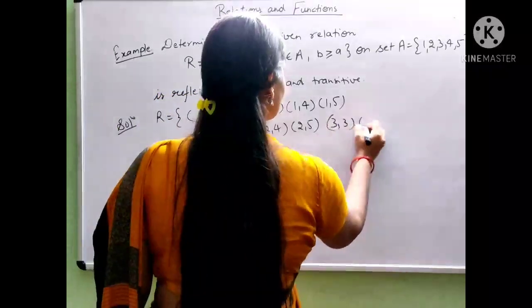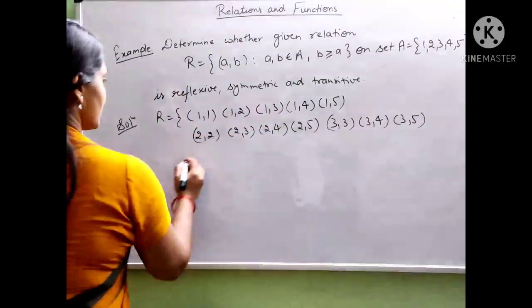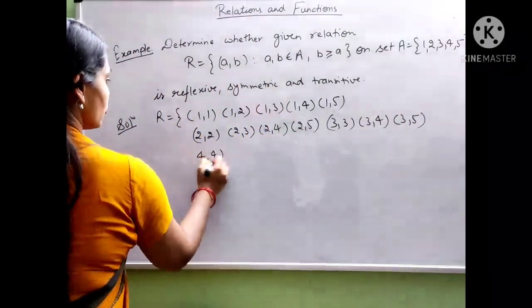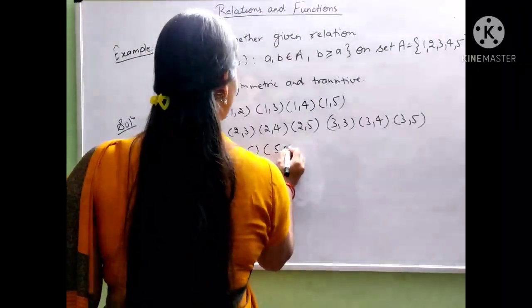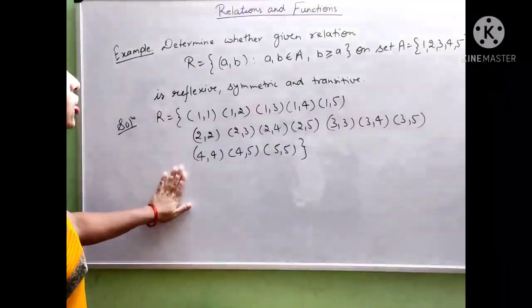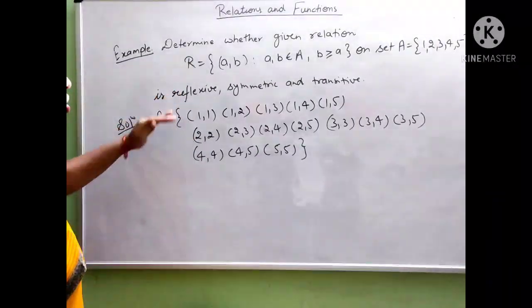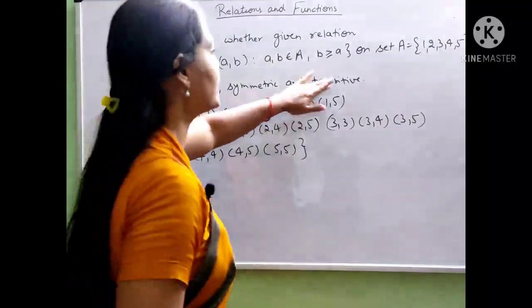Then (3, 3), (3, 4), (3, 5), and (4, 4), (4, 5), (5, 5). So these are the elements of relation R. Now we have to check whether the given relation is reflexive, symmetric and transitive.